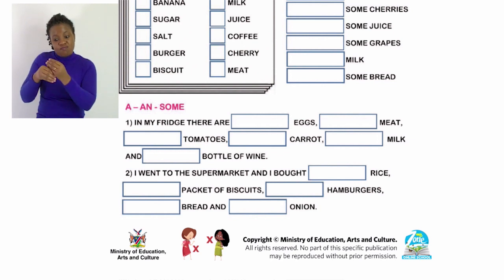So it's hamburgers, so we say some hamburgers. A loaf of bread or some bread, and an onion. It's one, so we say an onion. So where we use a, it means it's singular.